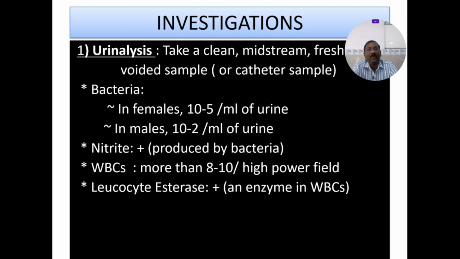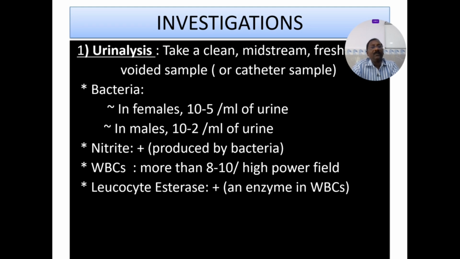In females, there will be 10 to the power of 5 bacteria per ml of urine, whereas in males, 10 to the power of 2 per ml of urine. Nitrite is produced by the bacteria, mostly E. coli. Nitrate will be converted to nitrite in the presence of E. coli bacteria. So the presence of nitrite means the bacteria is already there. Which bacteria? E. coli. So treat with the antibiotic which kills E. coli very effectively. WBC more than 8 to 10 per high power field. Okay, even 5 per high power field is sufficient to diagnose urinary tract infections. Leukocyte esterases.